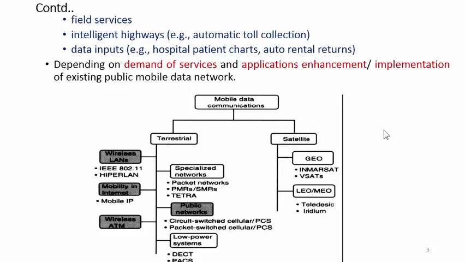These are the different categories, that is mobile data communication with the help of the traditional terrestrial antenna type of scheme, and the second one is by using satellite based data communication.